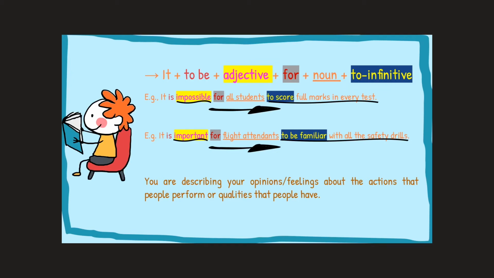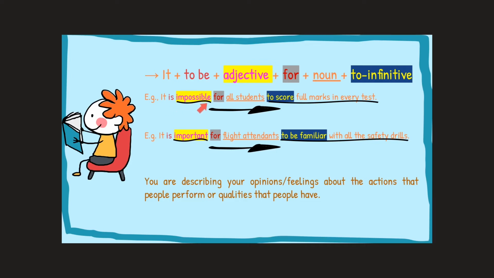So when do we use it? We use it to describe an action. So you are describing your opinions or feelings about the action that people perform or qualities that people have. So you're narrowing the scope down to certain people performing certain actions. And how do they make you feel? Let's take a look at 2 examples. The first one,